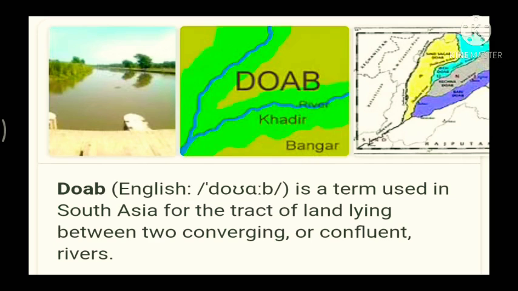These are the Doabs that we get in the Punjab plain areas. The word Punjab is also made up of two words: Punj means five, and Ab means water. So the word Punjab also came from these doabs, the five rivers that constitute the whole area.